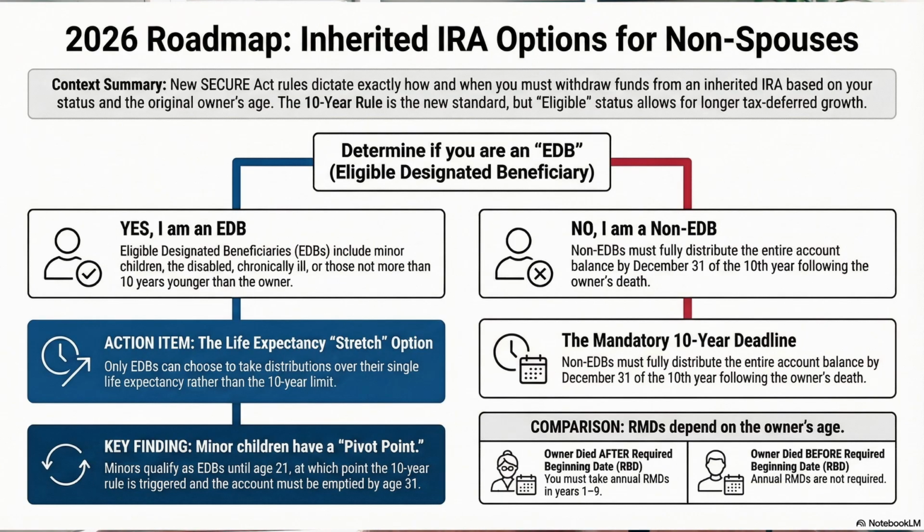If you are not the surviving spouse, you may not have a choice in how the IRA is distributed. If you are an eligible designated beneficiary, EDB, such as a qualifying minor, have a disability, or chronic illness, you may qualify to distribute the IRA over your life using the single life expectancy table. If you are not an eligible designated beneficiary, or you are and decide to elect the 10-year rule, you must distribute the entire account by year 10. If the previous owner had already begun RMDs, an RMD is required in years 1 through 9. Now, let's reiterate what we just talked about, but in more detail, starting with the spousal options.